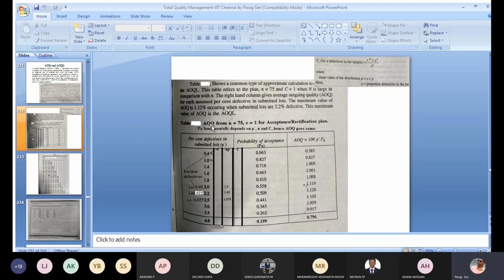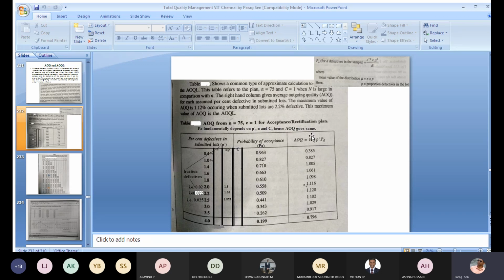And when the proportion defectives in the lot are high, the probability of acceptance goes down: 0.441, 0.343, 0.262, like that.